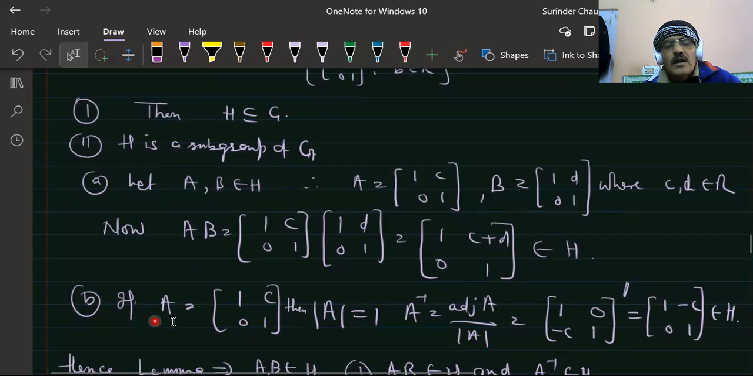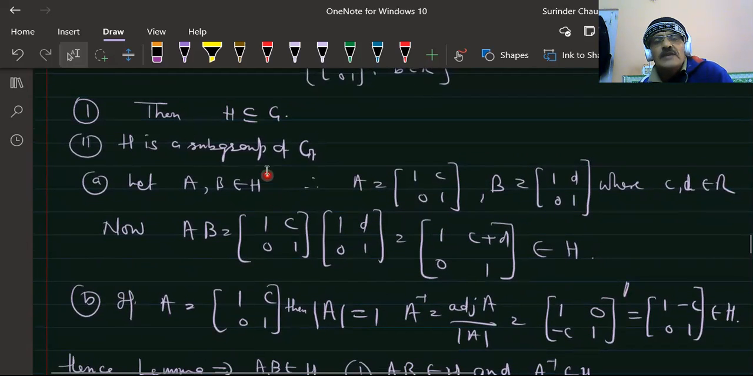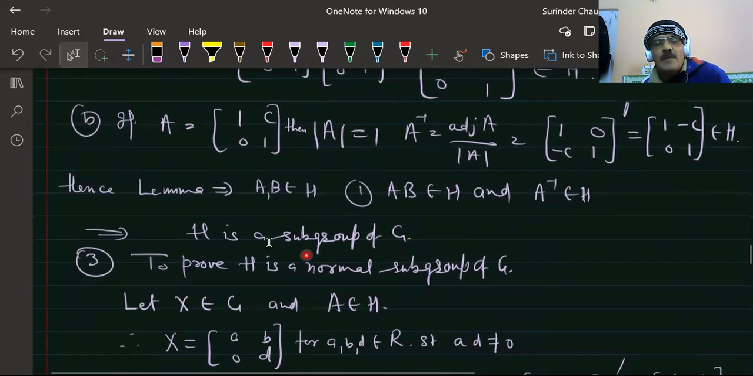Similarly, if A is equal to [1 C; 0 1], then the determinant of A is equal to 1, which is not equal to 0, so you can find the inverse of A. The inverse is equal to the adjoint of A upon the determinant. The adjoint of A is the transpose of the cofactor matrix, divided by the determinant of A. Determinant is equal to 1, so the inverse comes out to be [1 -C; 0 1], which belongs to H. So for all A belonging to H, the inverse element exists. This implies H is a subgroup.